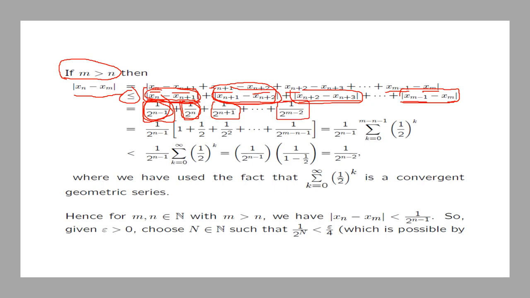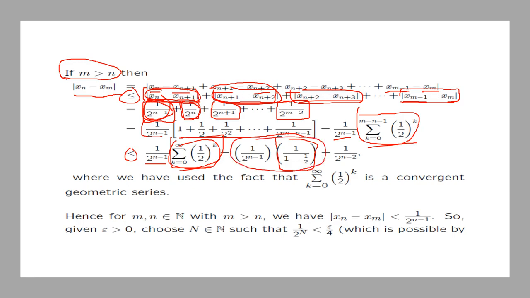So you simply factor out 1 over 2 to the power n, and you have this sum here, which we write in summation notation as that. And this is less than, when we take the sum up to infinity, the same expression, keeping this factor the same. Now this is a convergent geometric series, and it converges to this number here. So you simplify this expression to get that one.